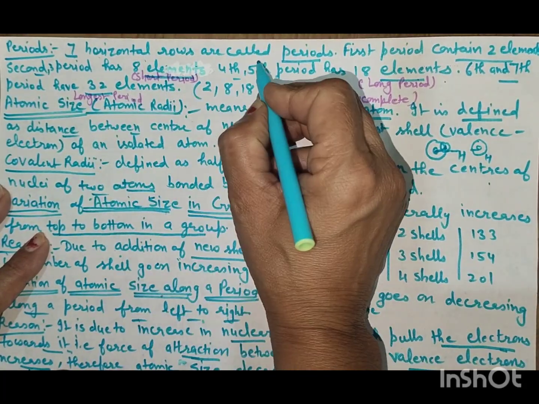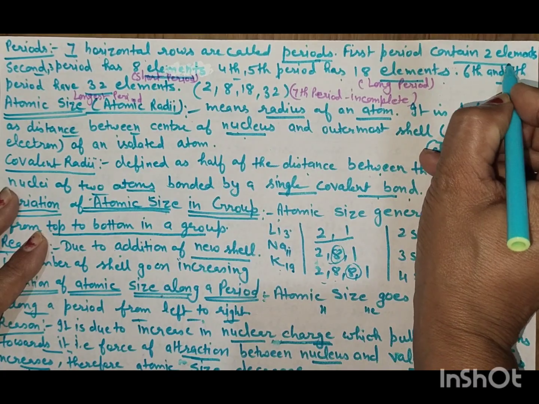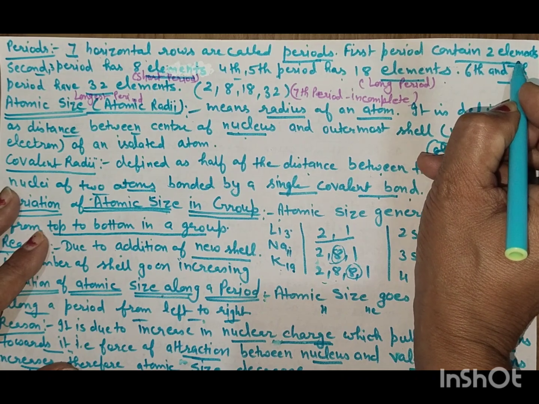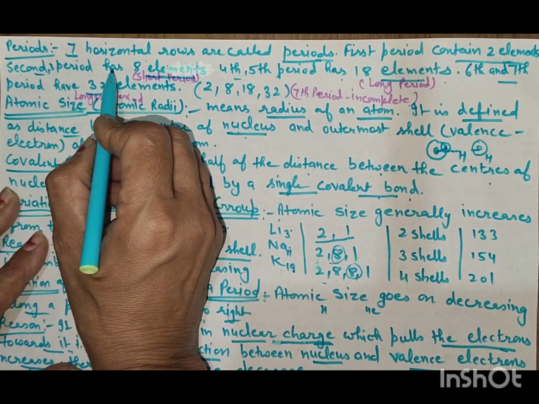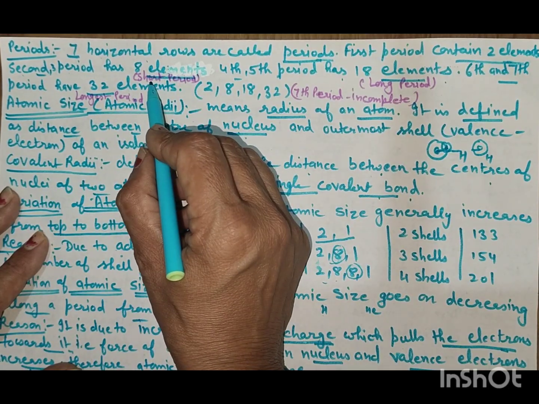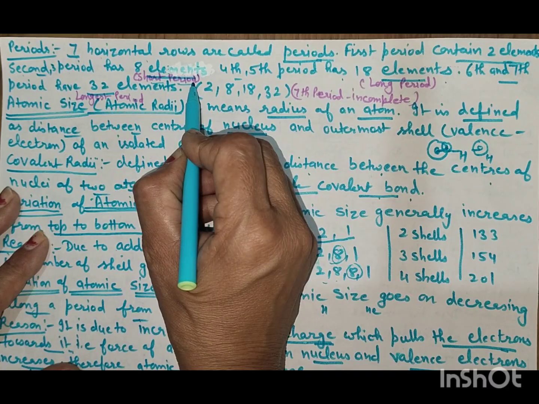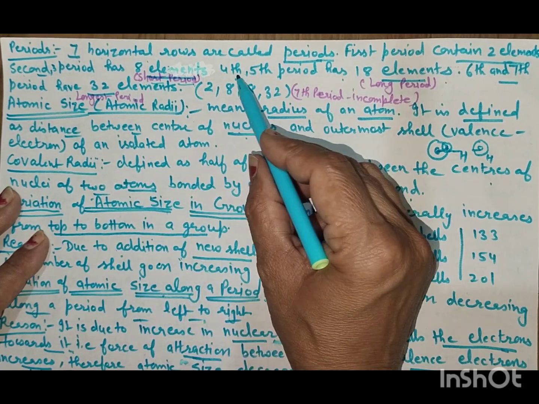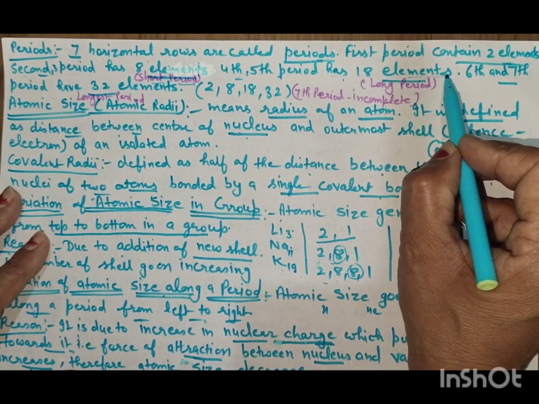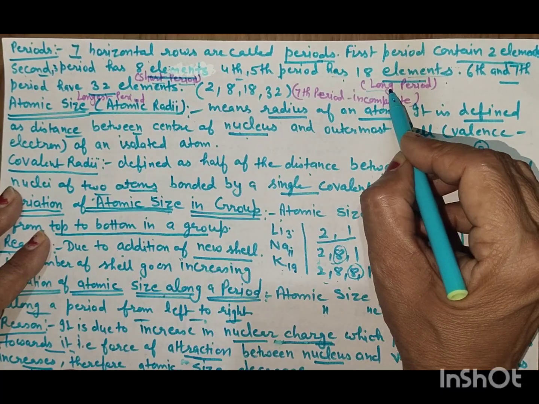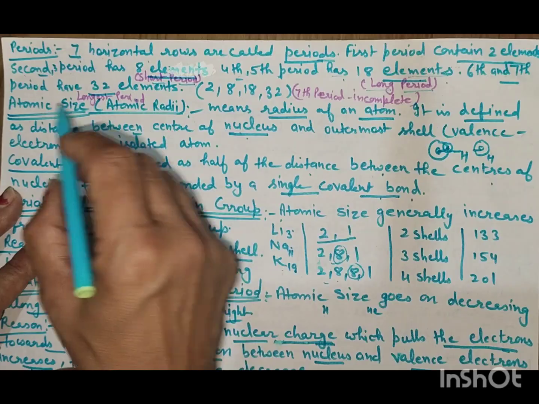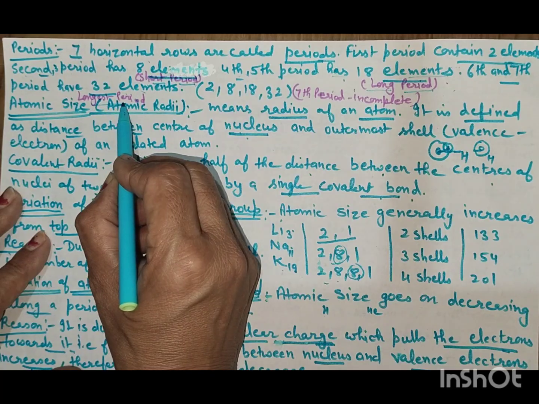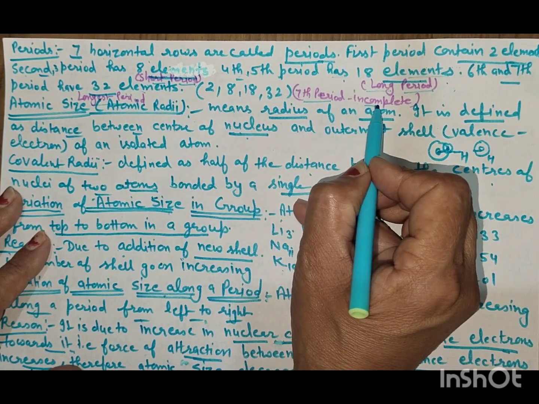Periods: the 7 horizontal rows are called periods. The first period contains 2 elements and is called the shortest period. The second and third periods have 8 elements each and are called short periods. The fourth and fifth periods have 18 elements and are said to be long periods. The sixth and seventh periods have 32 elements. The sixth period is called the longest period and the seventh period is incomplete.